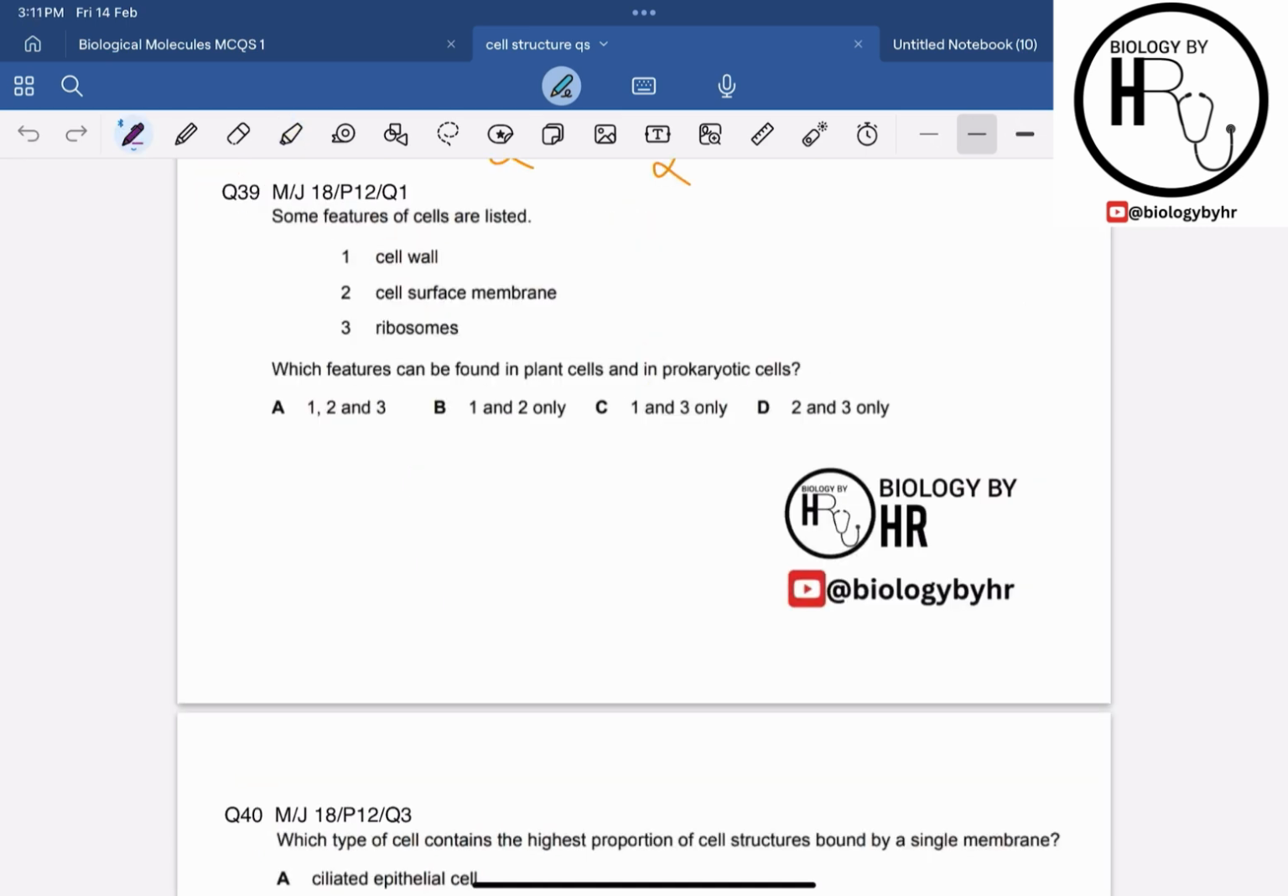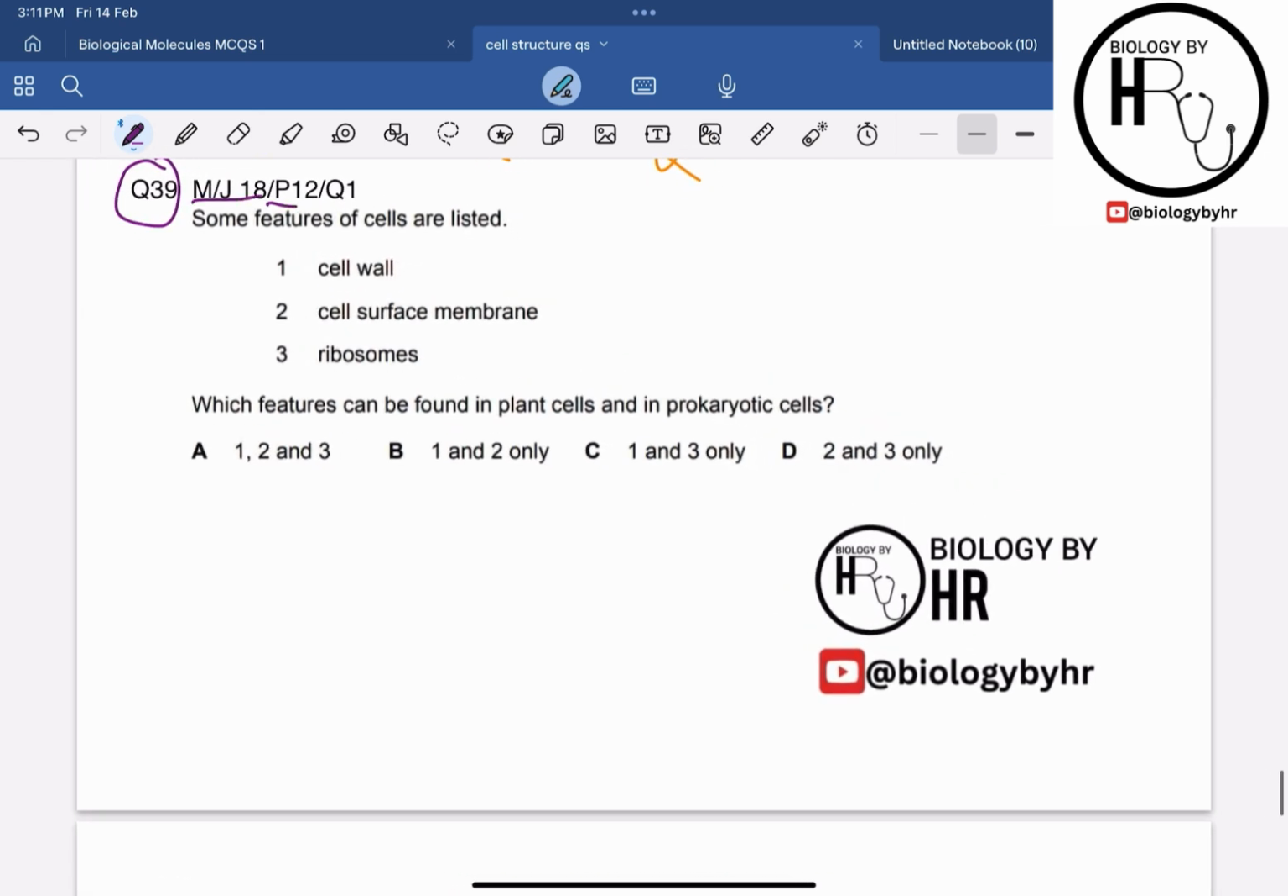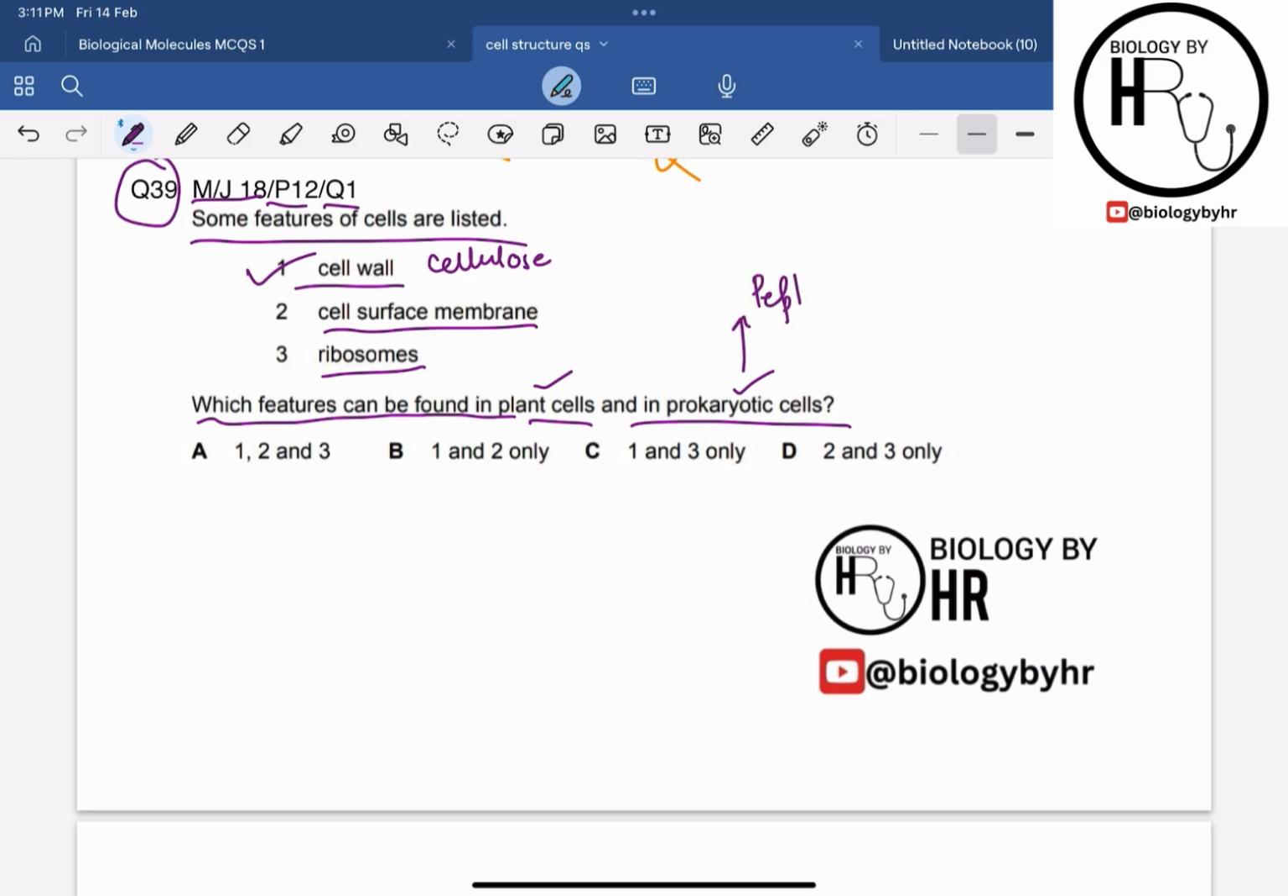Right, so now let's move on to question 39. Question 39 is from May June 18 paper 1 to question 1. It says that some features of the cell are listed: cell wall, cell surface membrane, ribosomes. Which features can be found in the plant cells and in the prokaryotic cell? We know that cell wall is present in both the plant cell as well as the prokaryotic cell. In the plant cell, the cell wall is made up of the cellulose, and in the prokaryotic cell, the cell wall is made up of the peptidoglycan.